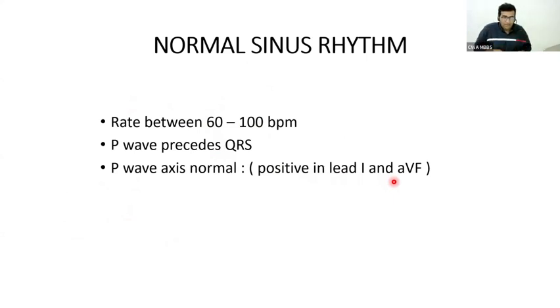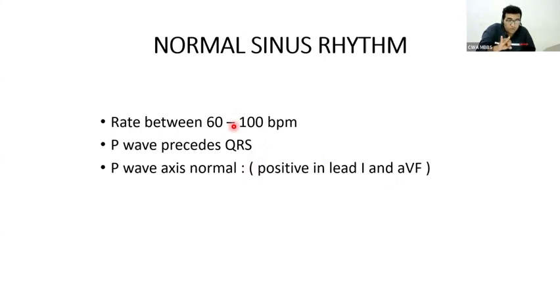In lead 1 and AVF, the P wave axis should be normal, which means it should be positive as usual. So this is a normal condition. We are studying the normal condition in the ECG. I'm teaching what is normal, what we mean by normal sinus rhythm. Normal sinus rhythm means a heart rate between 60 to 100 beats per minute.